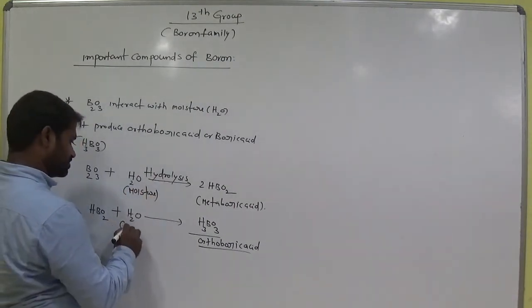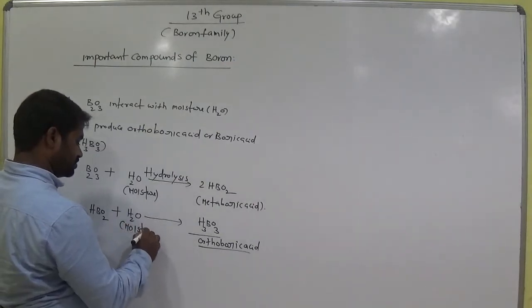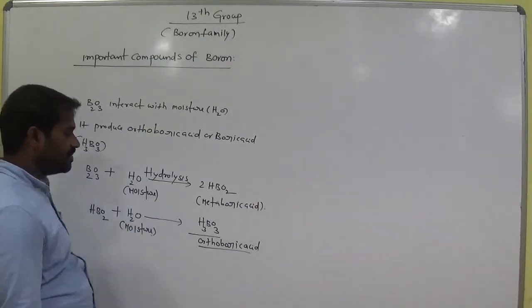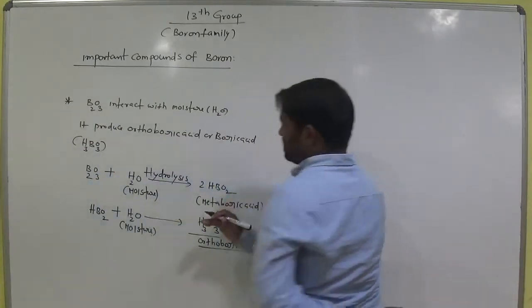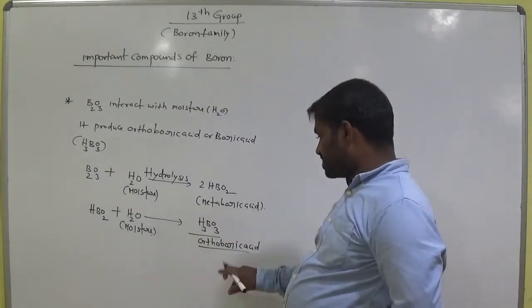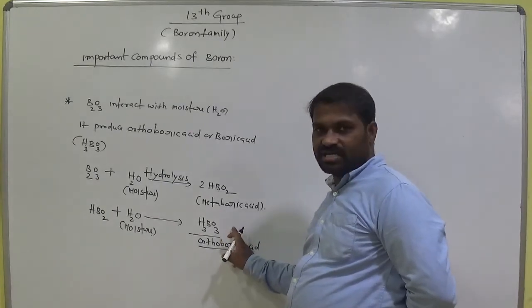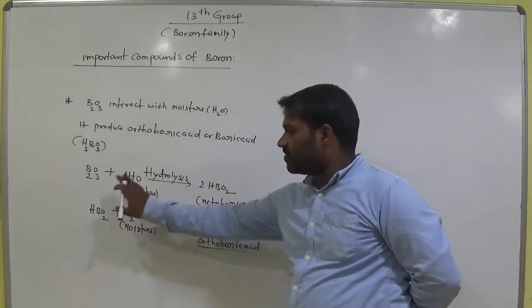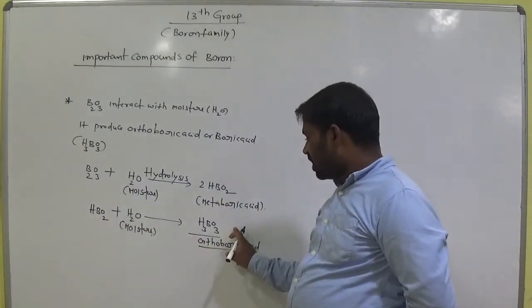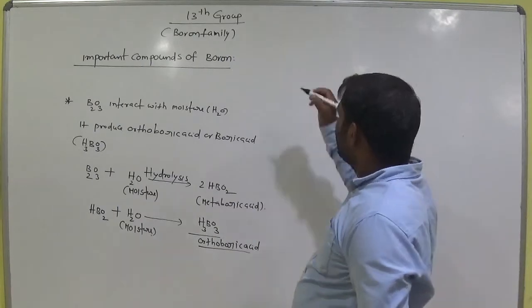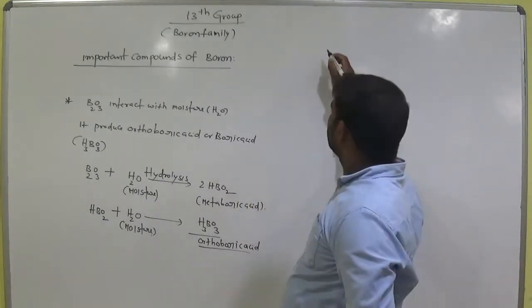So we just discussed that orthoboric acid consists of water. It is hydrated, with addition of water. By adding water to B2O3, it becomes orthoboric acid.